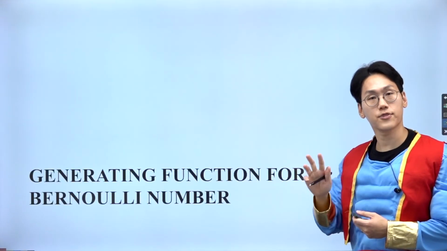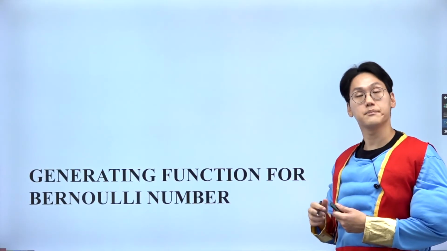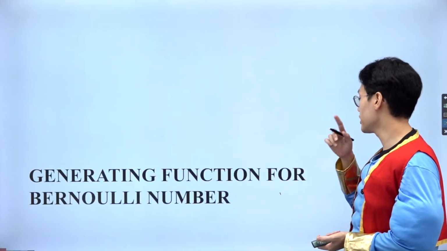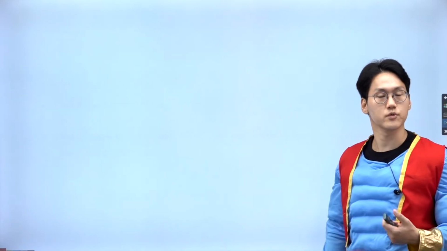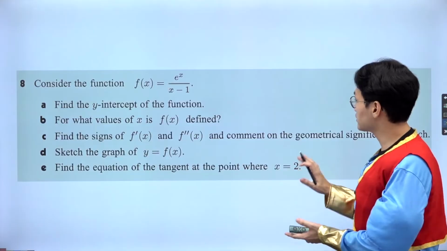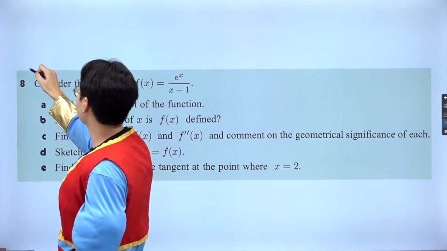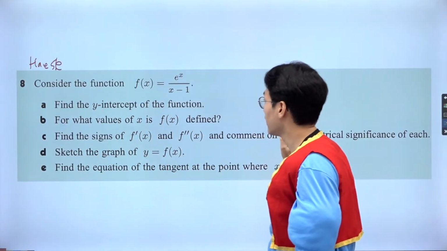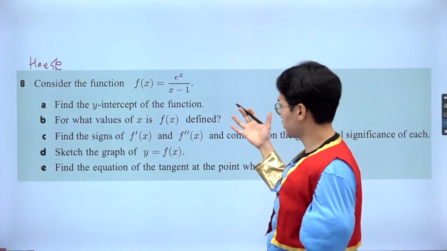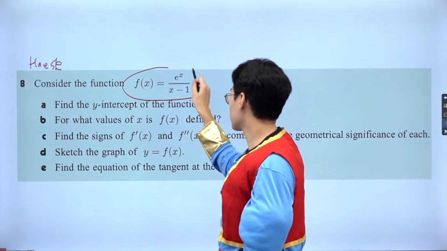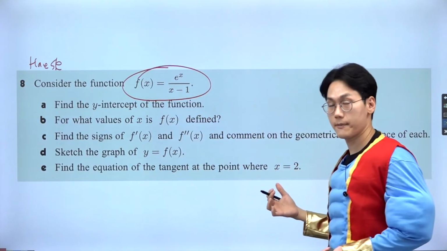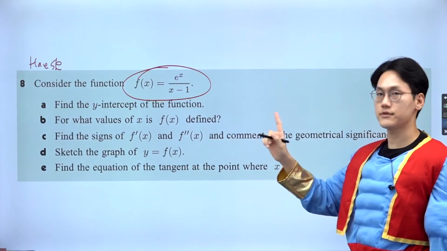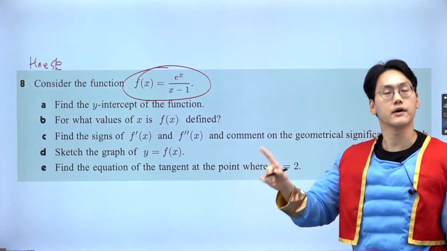So let's have a look at the third part of this video again, but this time inspired by a textbook problem, okay? So, the generating function for the Bernoulli numbers. Let's have a look at what I mean by the generating function. This is another Hayes differentiation problem. I believe it's chapter 16 or 17, something like that. And in question number 8, you were to differentiate this function to find the maximum and minimum, all right? And this is actually one step close to a marvelous function that Euler used to derive the Maclaurin series.